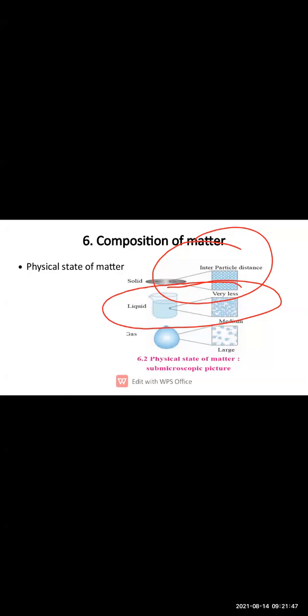From this you can understand that the liquid has a definite volume. For example, water. Does water have any shape? No, water does not have any shape. If you pour water in a container, it will take the shape of the container. So water is a fluid substance, and that is the reason the liquid has a definite volume. So we have studied that solid has definite shape as well as volume, but liquid only has a definite volume.